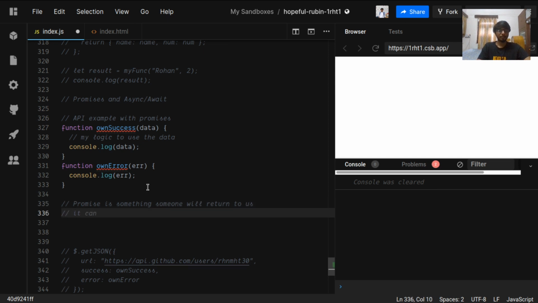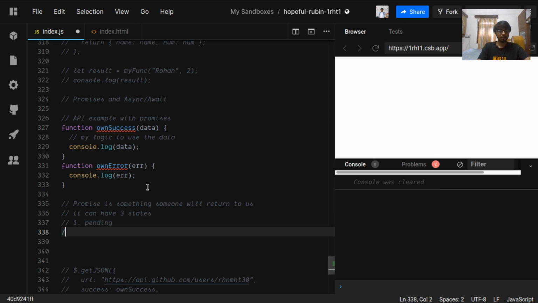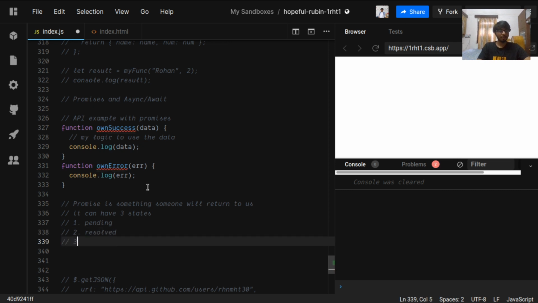It can have three states. First is the pending state, second is the resolved state, and third is the rejected state.